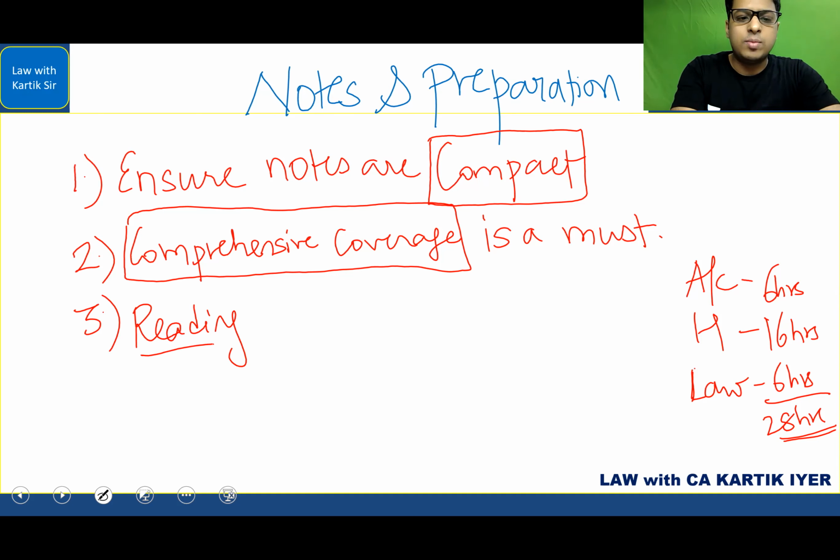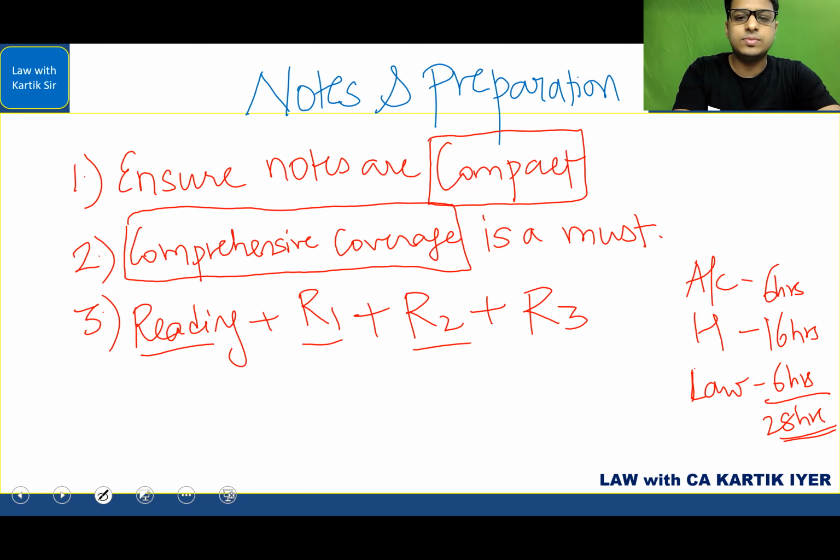After reading, you will be doing something called revision 1, which I'm writing here as R1. Then you will have revision 2, and then you need to put in revision 3. If you want excellent marks, this is the way to go. This is what rankers do. This is what people who score excellent marks do.